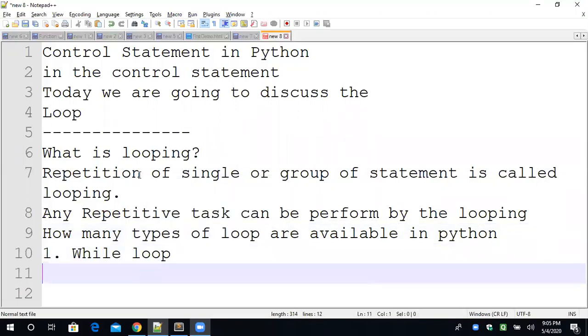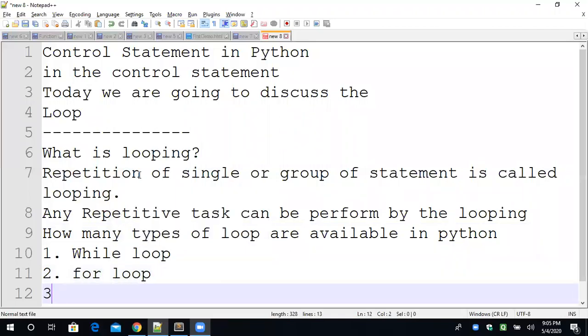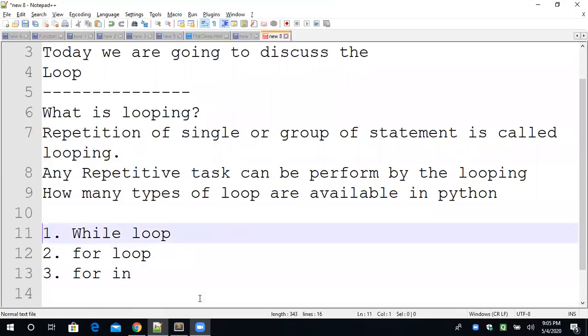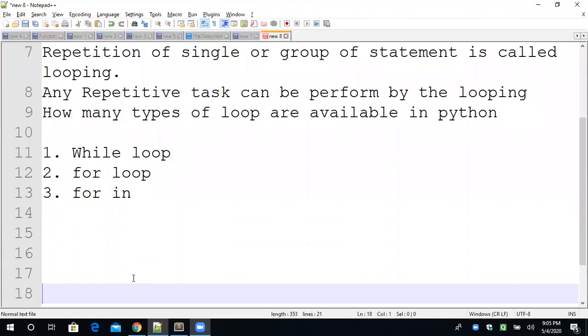Number two is for loop, and the number three category is foreign. This is basically a variation of the for loop. We will see all the loops one by one. In most programming languages, you must have heard of the do while loop. That do while loop is not available in Python. So these are the three categories of looping in Python: the while loop, the for loop, and foreign. One by one we will see all the loops.